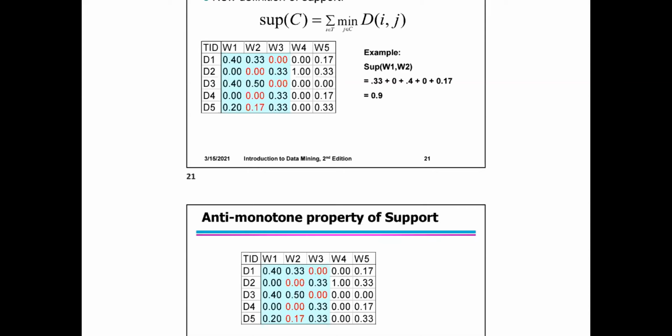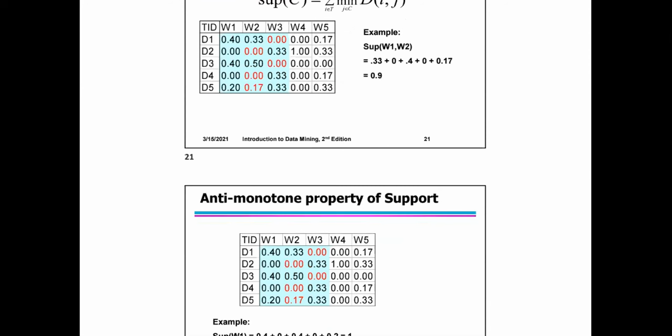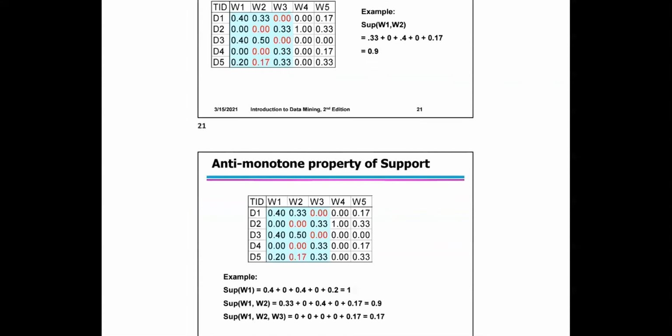For example, for the itemsets AB and ABC, only the minimum value you have to consider. So this is regarding the anti-monotone property of the support.